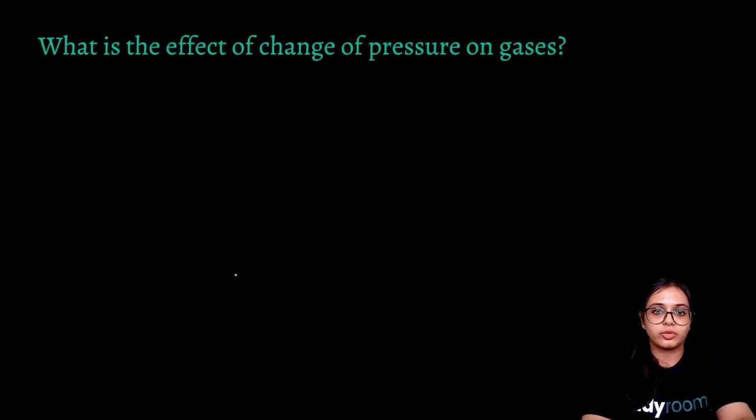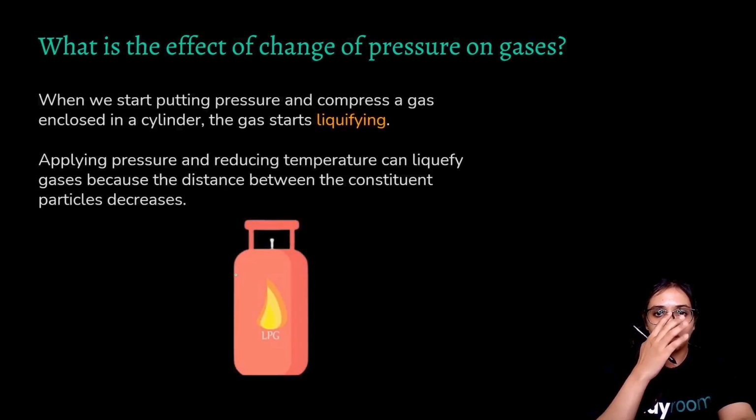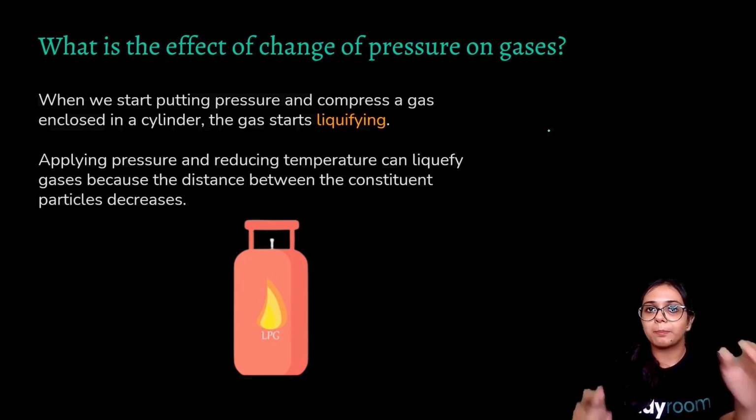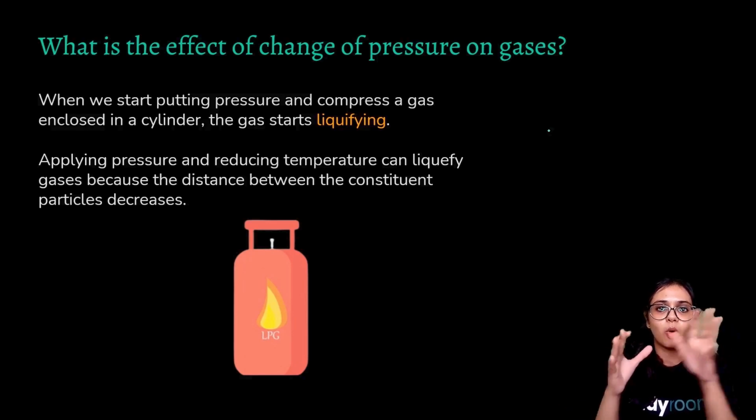What is the effect of change of pressure on gases? When we start putting pressure and compress a gas enclosed in a cylinder, the gas starts liquefying. Applying pressure and reducing temperature can liquefy gases because the distance between the constituent particles decreases. You know that you can easily compress a large amount of gas into a small container.